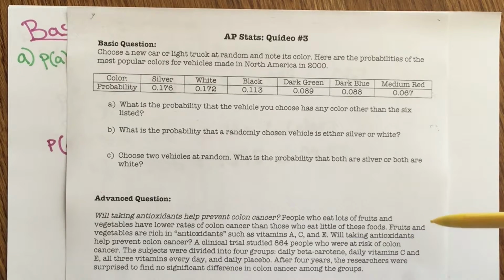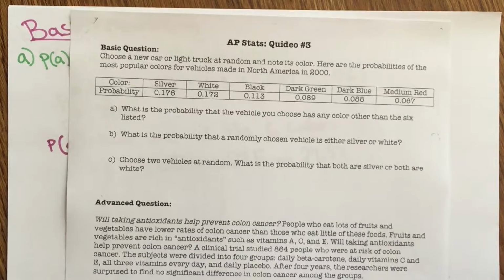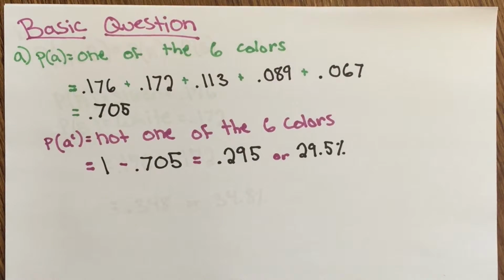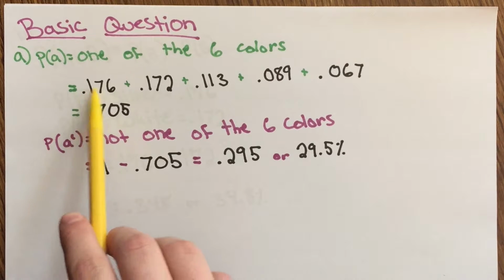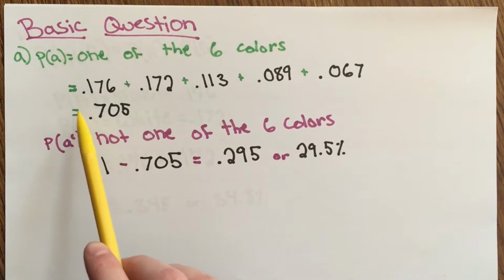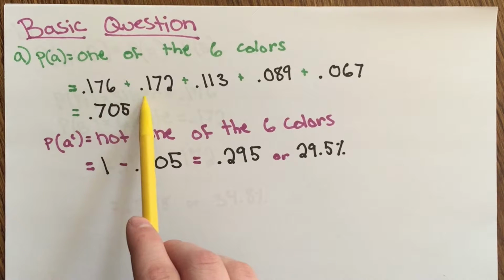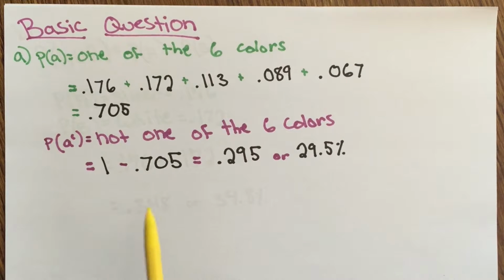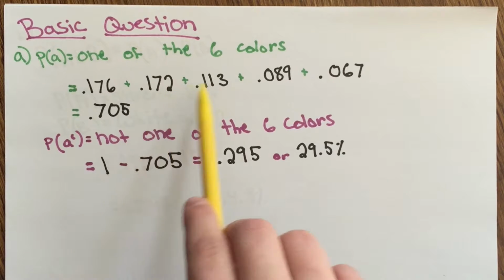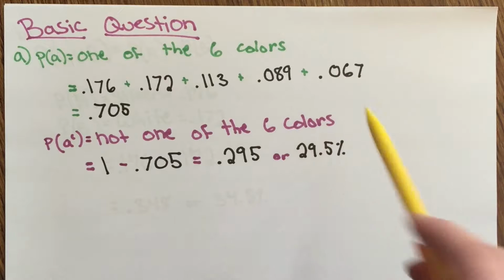The first part of this question, part A, asks what is the probability that the vehicle you choose has any other color than the 6 listed? The first step in answering this question is by finding the total probability of a car being one of the most popular 6 colors. So to find that, you add up each of the individual probabilities for each of the colors, 0.176 plus 0.172, and so on, and you get 0.705 as your answer. And that, again, is the probability that a car in 2000 would be one of the most popular 6 colors.